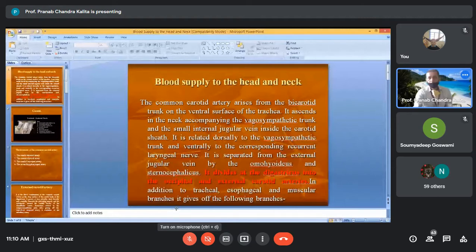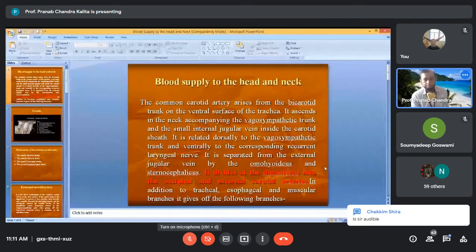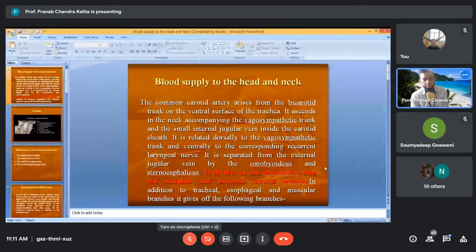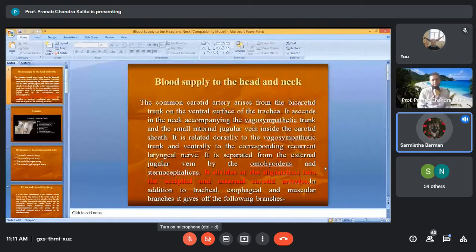So today we will discuss what is the first blood vessel that arises from the heart. What is the first blood vessel that arises from the heart? The first blood vessels originate from the heart. What is the name? Coronary artery.